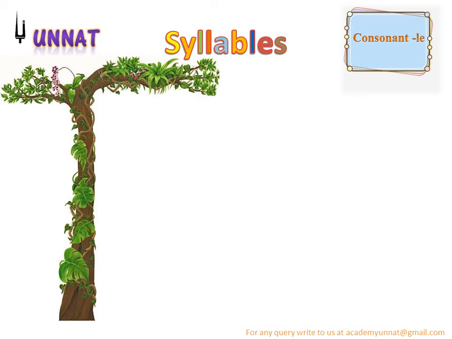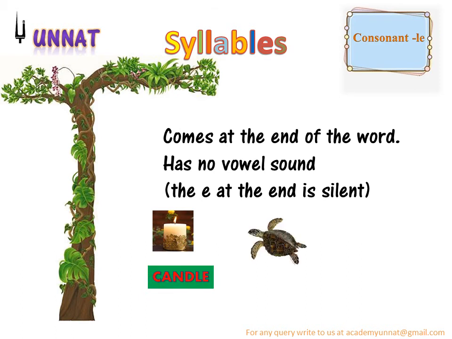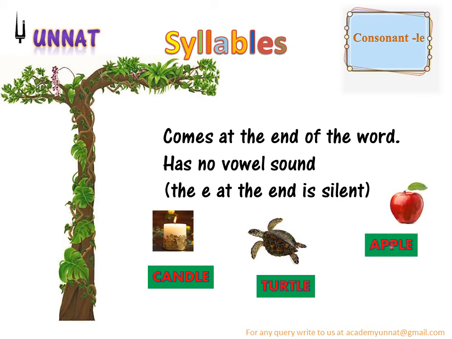Next is consonant LE. Comes at the end of the word. Any word that ends with LE and has no vowel sound. The E at the end is silent. Like candle, LE at the end, CANDLE. Turtle, TURTLE. LE at the end. Apple, right? They all have one vowel in between, but they end with L and E, where E is silent. Good.